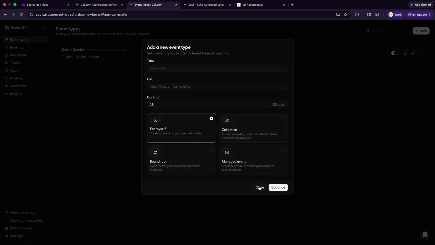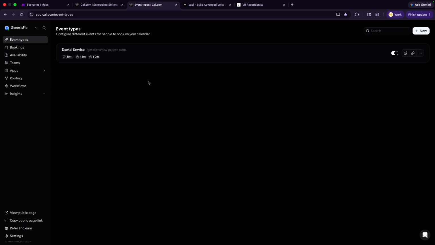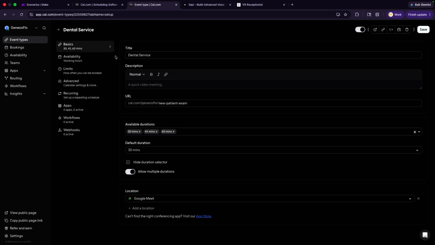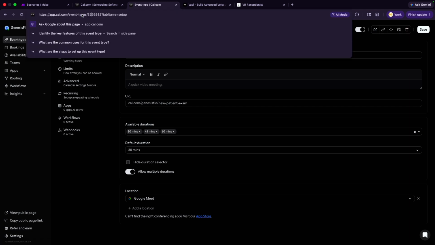It actually wants you to fill this up, but you will go ahead and walk through all of the settings and everything, and once you're done, you're going to see your events here, and then you can adjust the settings. So once you come in your cal.com account and in this event, you will need the event ID, which is right here at the top.